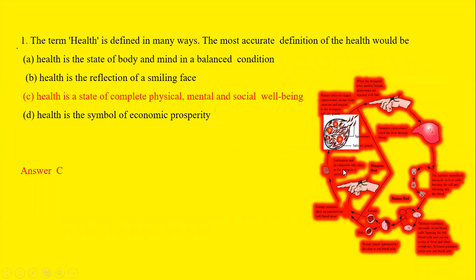The term health is defined in many ways. The most accurate definition of health would be: first, health is a state of body and mind in a balanced condition. Second, health is a reflection of smiling face. Third, health is a state of complete physical, mental, and social well being. And fourth, health is a symbol of economic prosperity. So we know that health is a state of complete physical, mental, and social well being. So option C is correct answer.